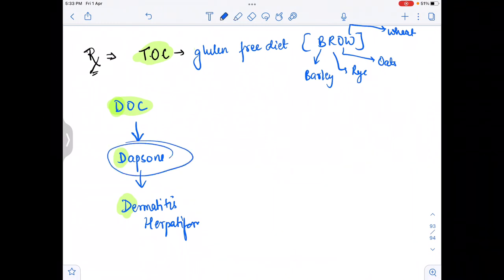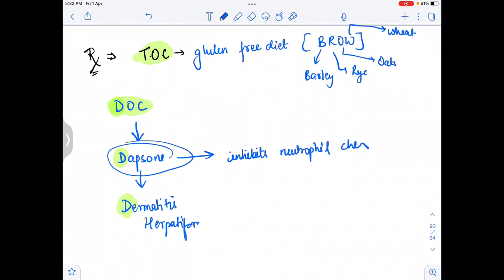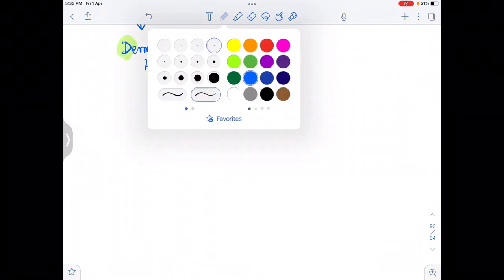How does it treat dermatitis herpetiformis? Basically, it inhibits the neutrophilic chemotactic factor, because in this condition there is attraction of lots of neutrophils. So the drug dapsone inhibits that attraction of the neutrophils. Dapsone inhibits neutrophil chemotaxis. Now, in the last, I want to tell you some summary points.